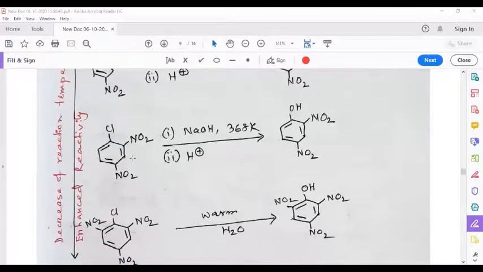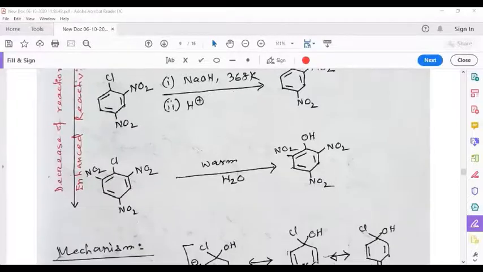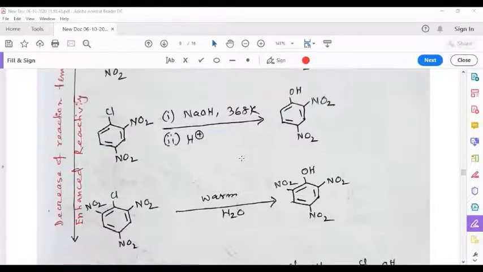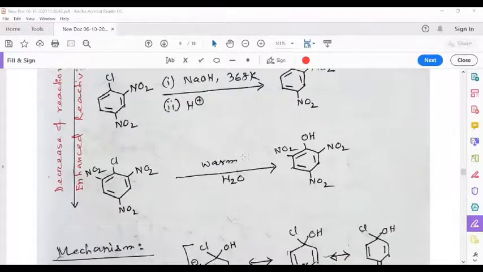When 2 more nitro groups are here, then the temperature required is 368 Kelvin, so the temperature decreases enormously. And when there are 3 nitro groups, see, the reaction occurs on simply warming. It doesn't even require sodium hydroxide. If we simply warm this with water, then water is going to replace the chlorine.